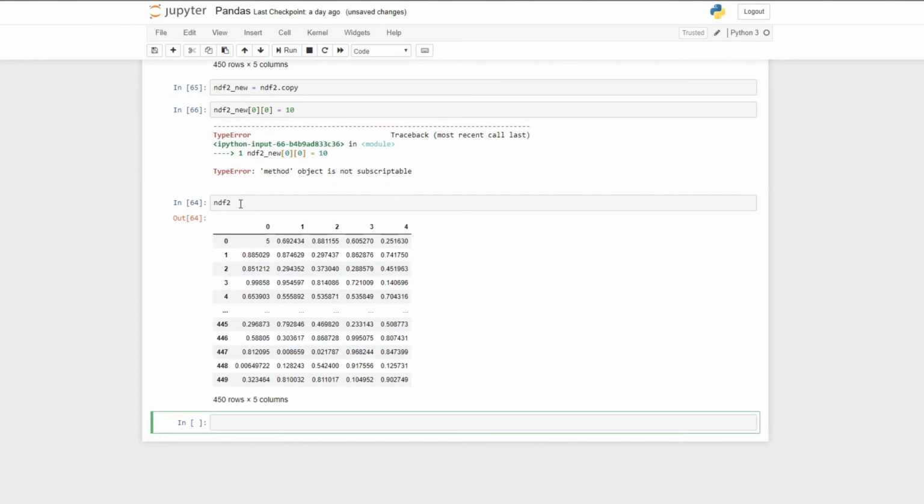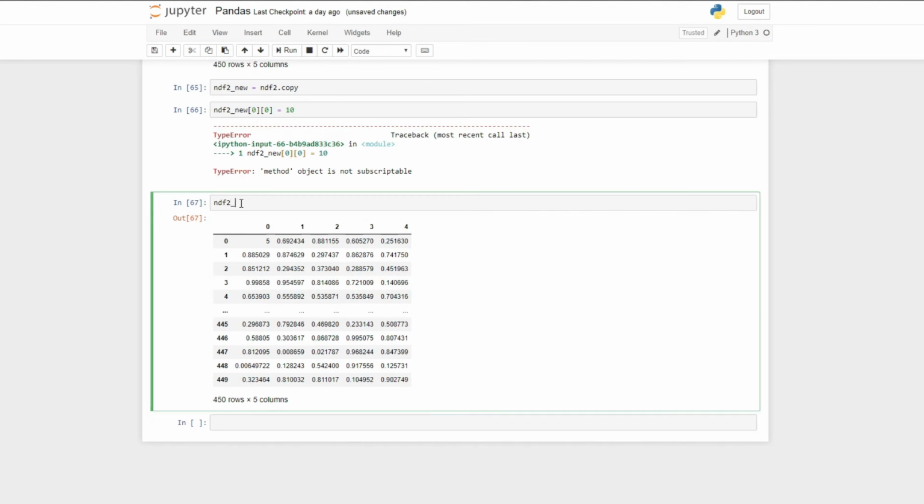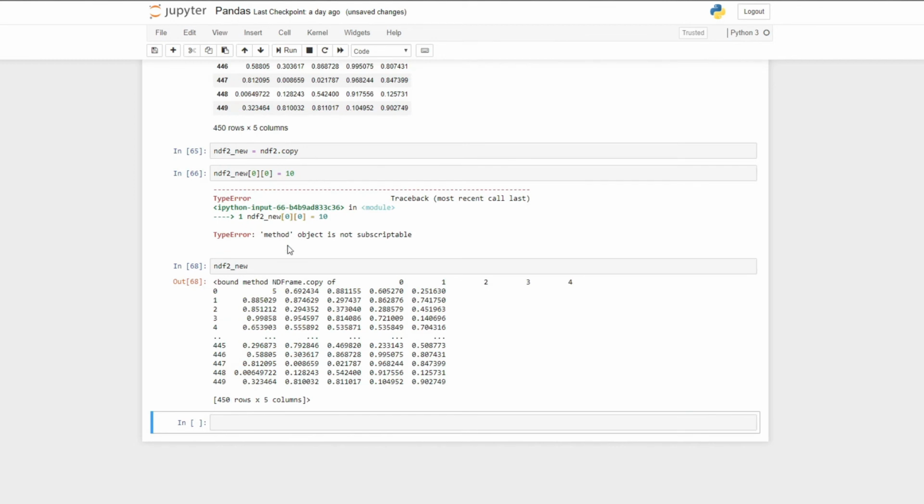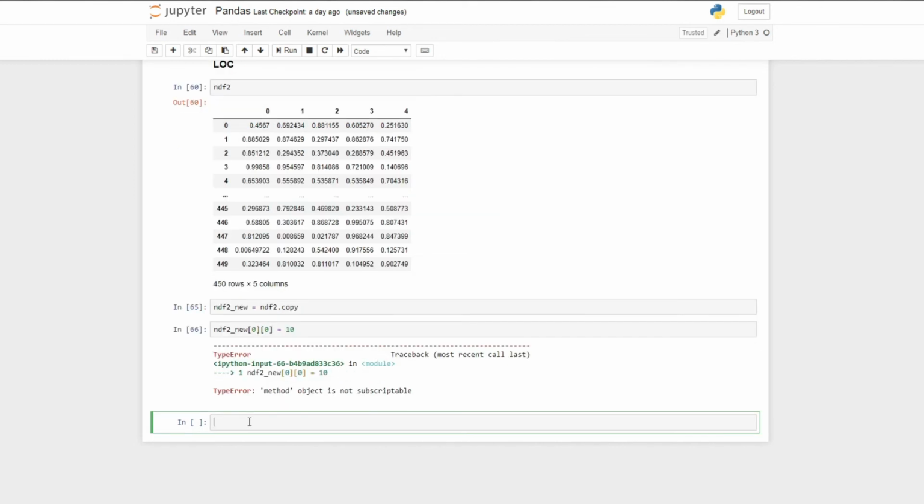Let's see the ndf2 table. So this is the ndf2 table, and the ndf2_new table is this. Great. Now to make some changes, you just need to write ndf2, then .loc, and then in the square brackets we write the particular row and particular column. For example, if you want to change this one over here, we will just write 0, 0, so the 0th row and 0th column. The first one is for the row and the second one is for the column, and we will set this as 654.